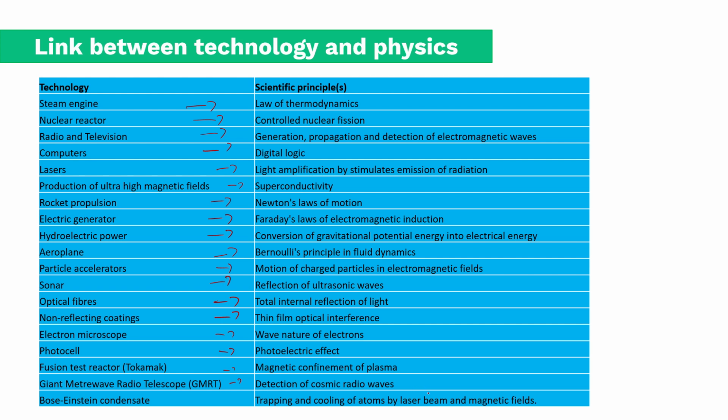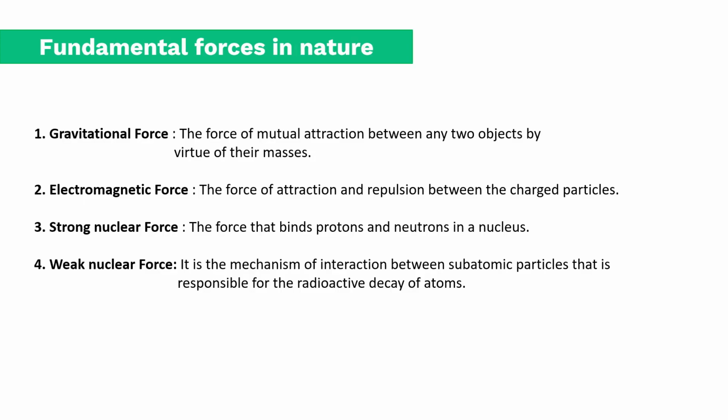And GMRT is a radio telescope which is located in Pune. It is used to detect cosmic radio waves. Not many people can detect radio waves. I don't want to talk about my stories here. Bose-Einstein condensate. So this comes in statistical mechanics in the higher classes, but this is basically connected to thermodynamics.